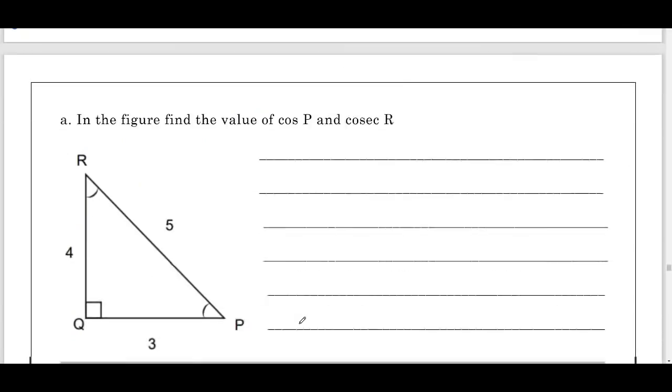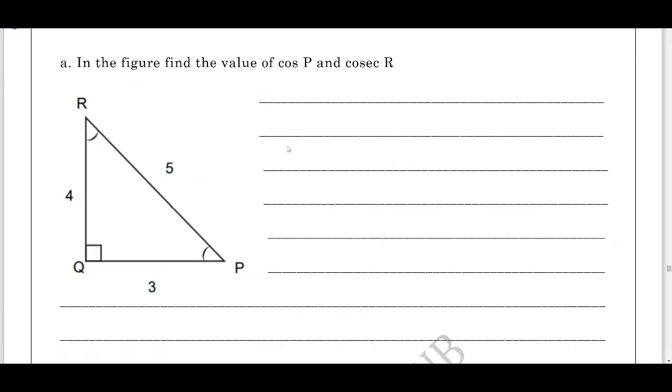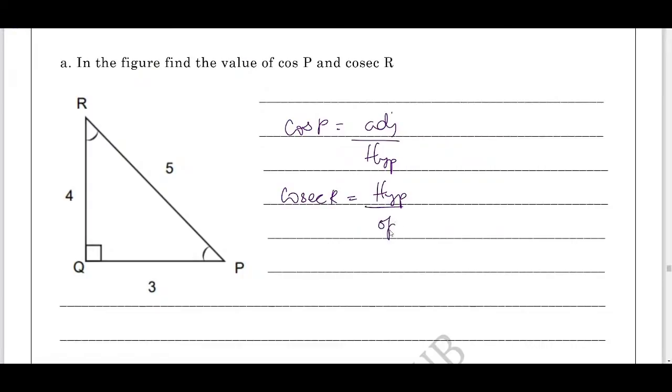In the same way, cos P and cosecant R. Cos P is adjacent by hypotenuse. Cosecant R is the reciprocal of sine, that is hypotenuse divided by opposite. With respect to P, what is adjacent? Adjacent is 3. Hypotenuse is 5. Cosecant R, hypotenuse is the same, that is 5. With respect to angle R, opposite is 3. Therefore, what I get is 5 by 3.